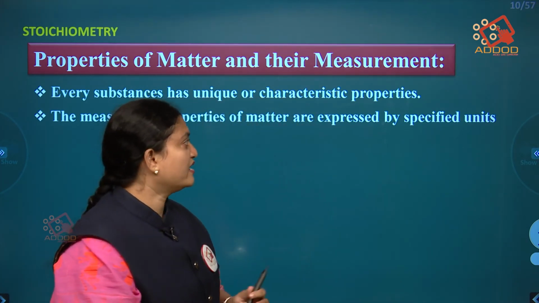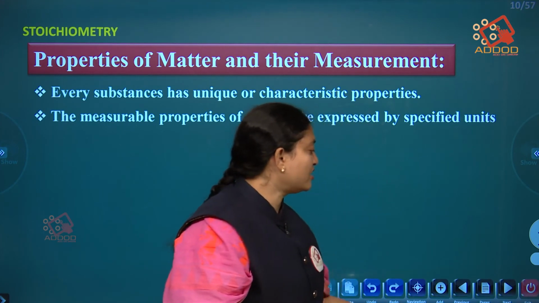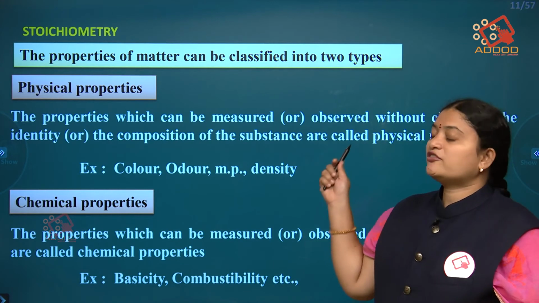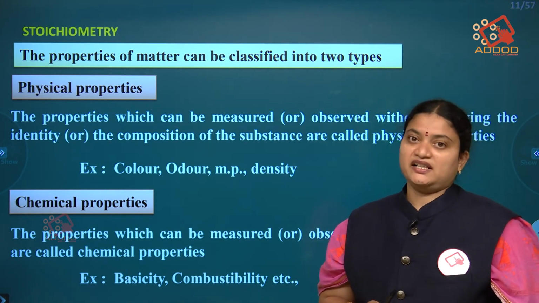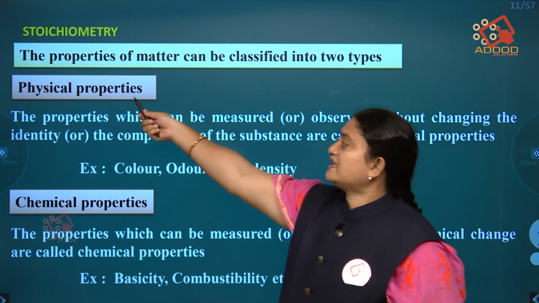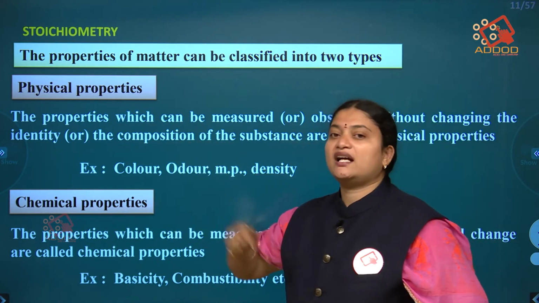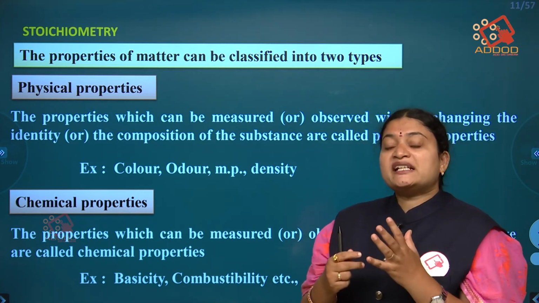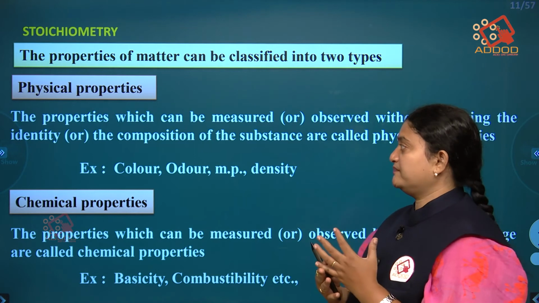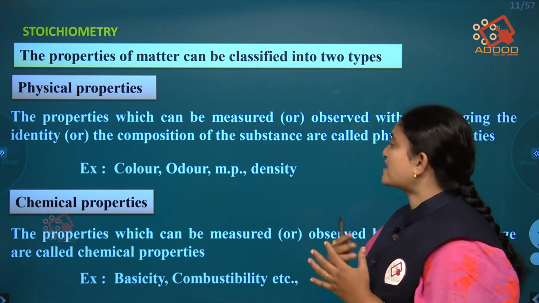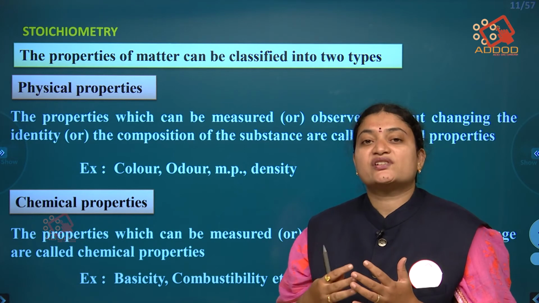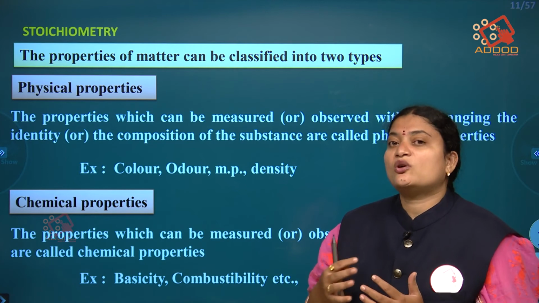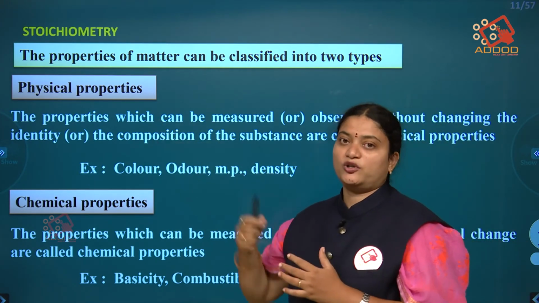The properties of matter are classified into two types: the physical properties and the chemical properties. The properties which can be observed without changing their chemical composition, we call the physical properties.